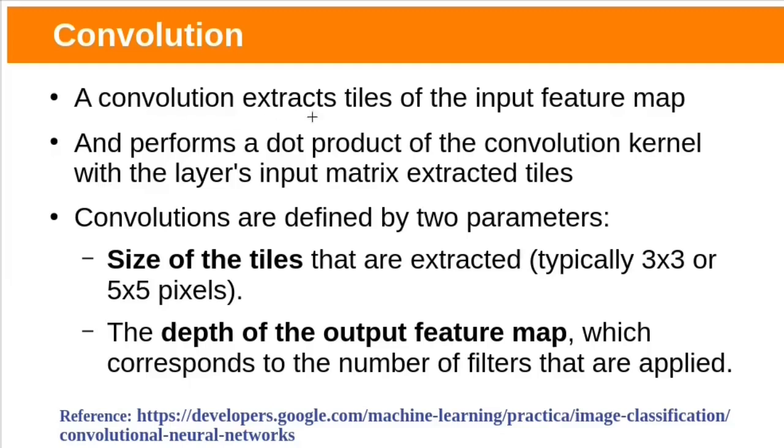Convolution layer. Convolution extracts tiles of the input feature map and performs a dot product of the convolution kernel with the input matrix's extracted tiles. Convolutions are defined by two parameters: the size of the tile, which is equivalent to the size of the kernel. It would typically be an odd number like 3 by 3 or 5 by 5 pixels. And the second one is the depth of the output feature map, which corresponds to the number of filters that are applied.